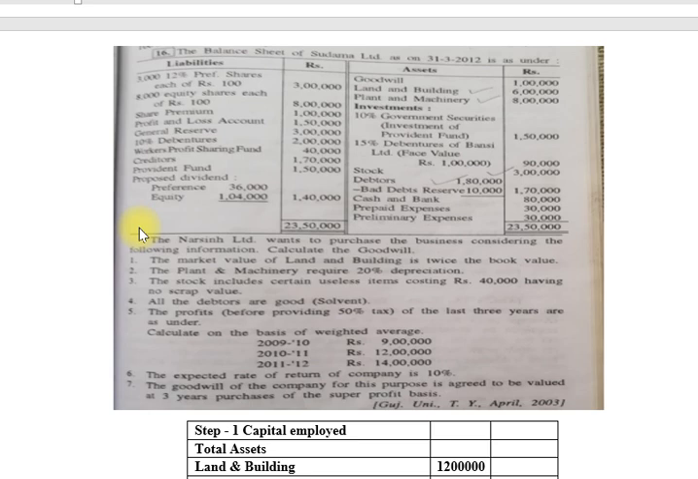Unit number 1, Valuation of Goodwill. Dear student, in our previous lectures, we calculated example number 11, and I hope you understood it. If you have any problem or any query, please comment on my YouTube video. Today, friends, we will calculate example number 16.